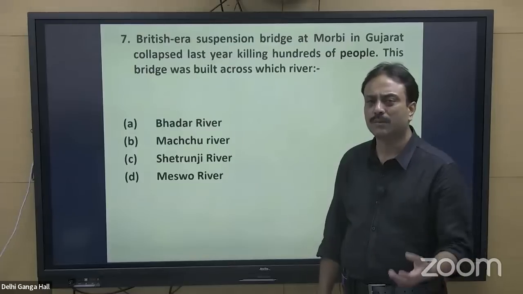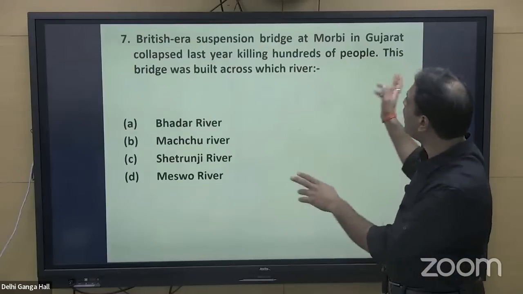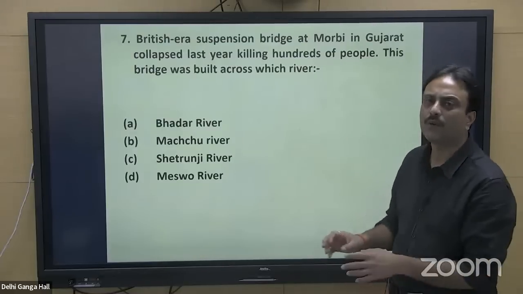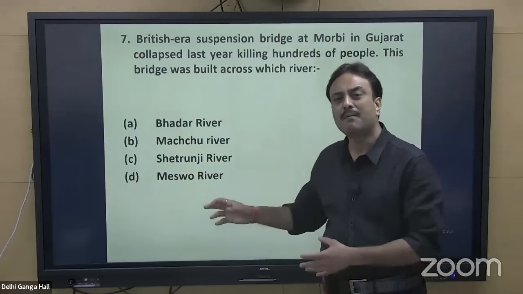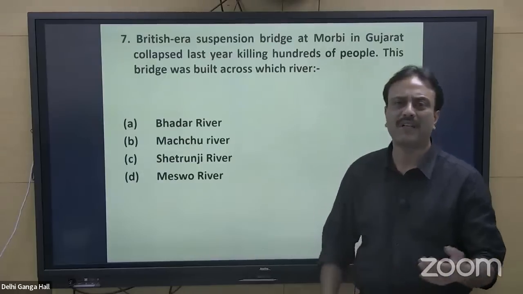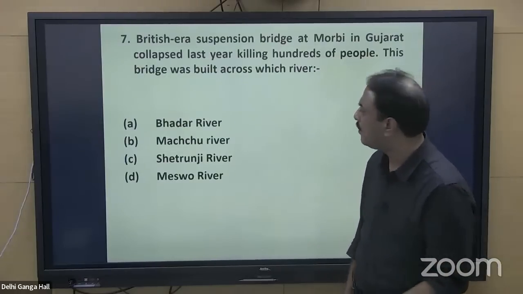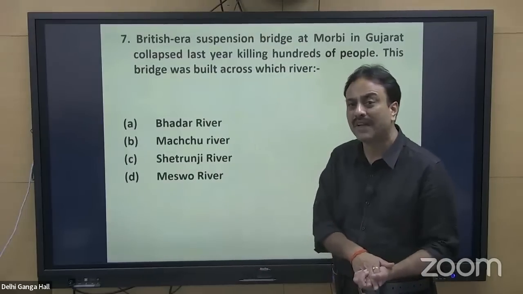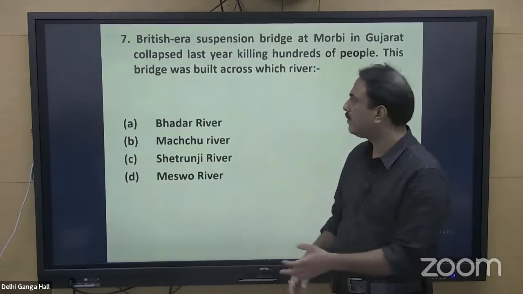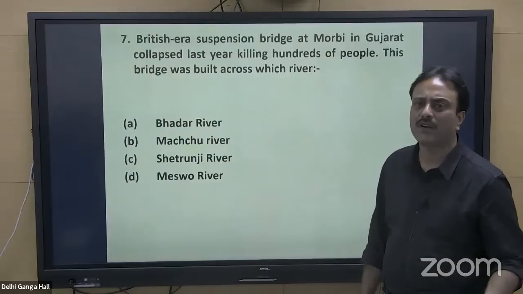It may at the most mention that particular region. I mentioned that particular statement so as to make the question absolutely clear. Now, the Morbi incident was a very big incident. A number of people were present on that particular bridge, and the bridge collapsed, killing hundreds of people. Now the question being asked is, on which particular river was this bridge built, across which river?